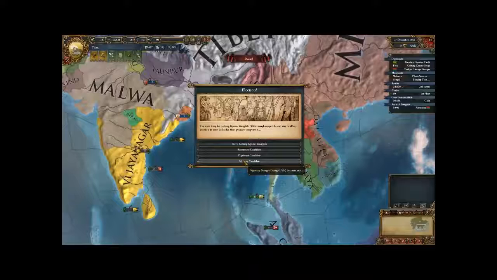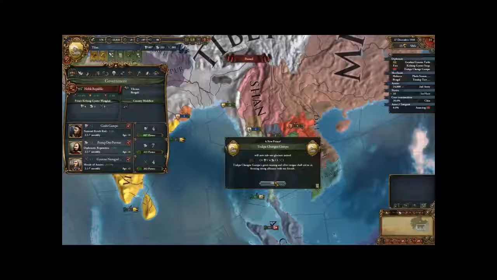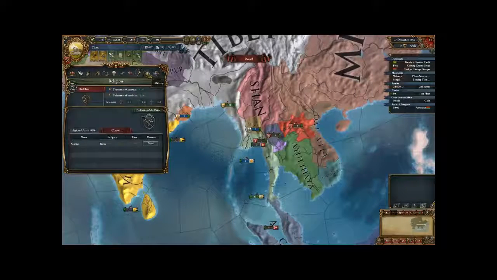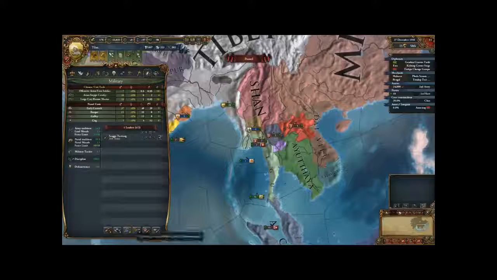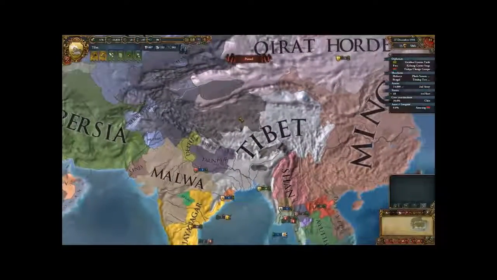At any rate, what do we want to do? Well, our current guy is an admin, so let's get a diplomat this time. There we go, and then let us create our king as a... Oh man, this guy's a horrible general. Going from one of the best generals I've ever had to getting this guy. He only has 3 siege. He is a horrible general. Man. Oh well, these things happen.